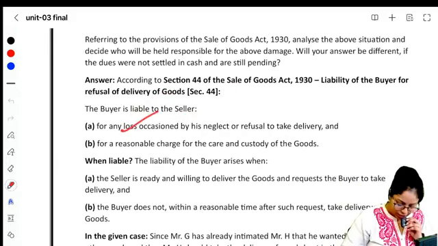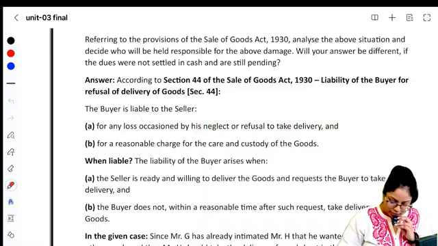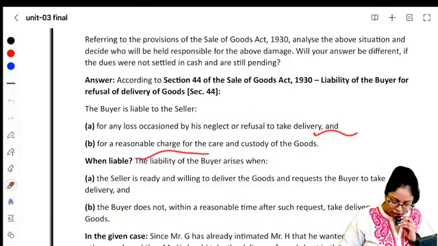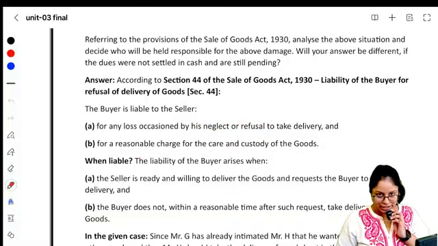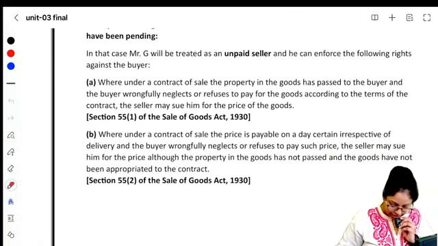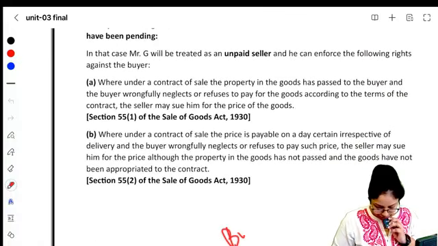The buyer is liable for any loss which is caused because of his neglect or refusal, and for reasonable charge or care taken by the seller. In the particular given case, the buyer only has to bear the loss.